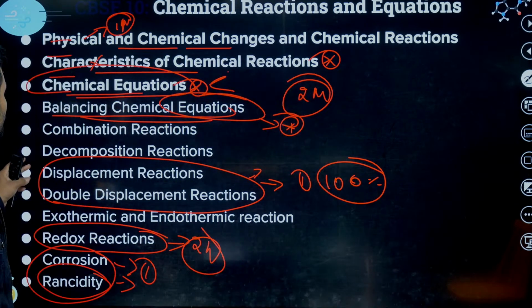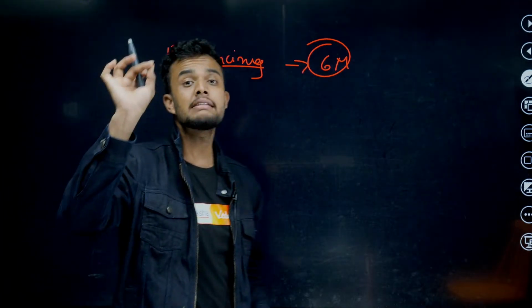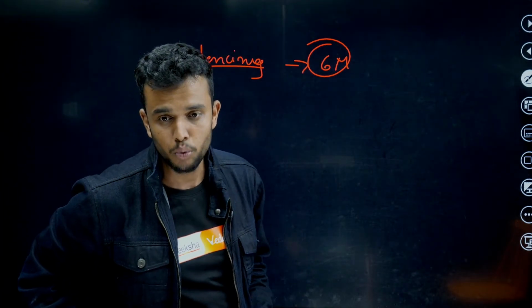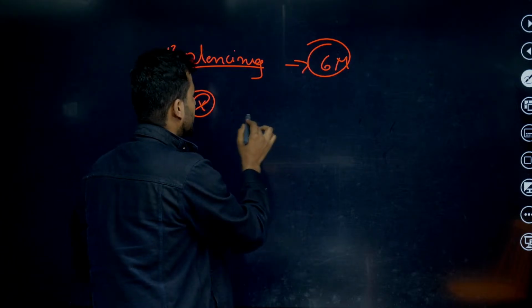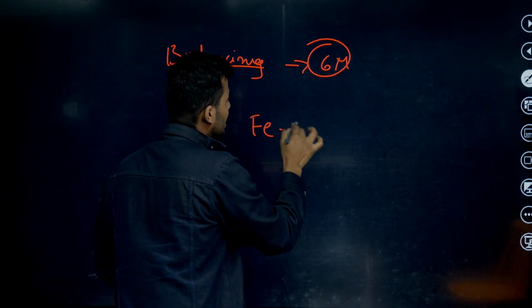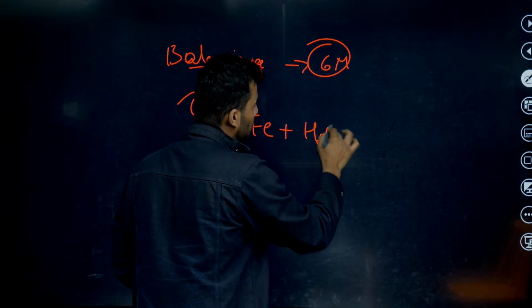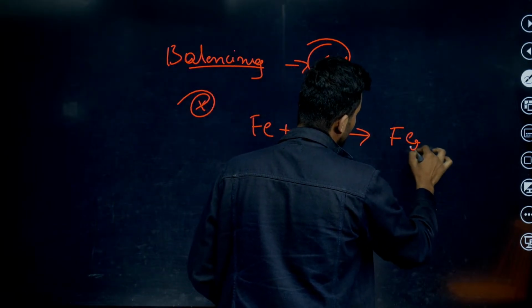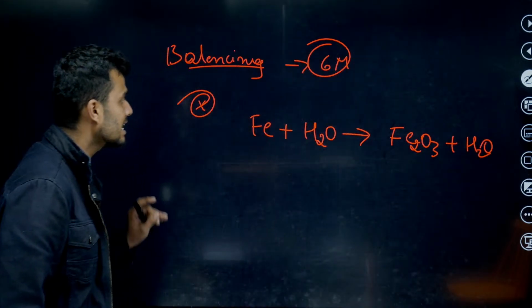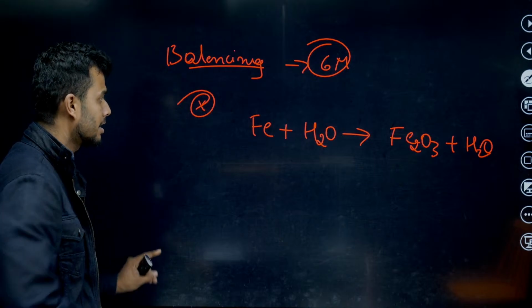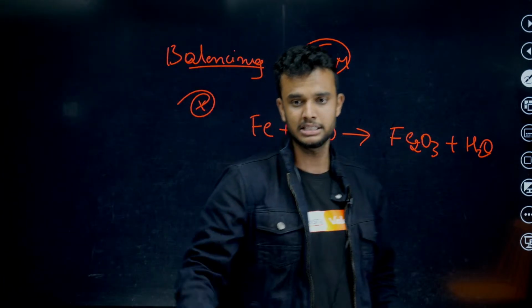Okay, now balancing chemical equations. Students, I will give a simple trick to balance a chemical equation. For example, when iron is dissolved in H2O, Fe2O3 is formed. Fe plus H2O gives Fe2O3, right? Students, this is a reaction. Look here. If you try the trial method, it is difficult.